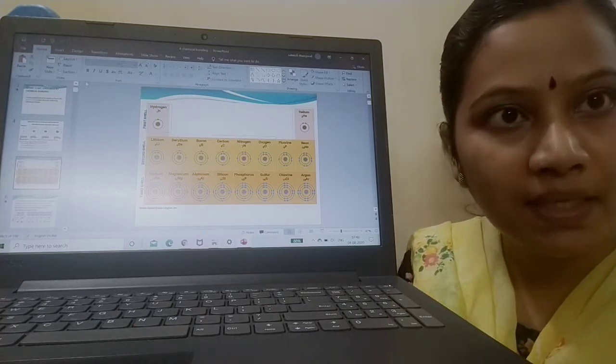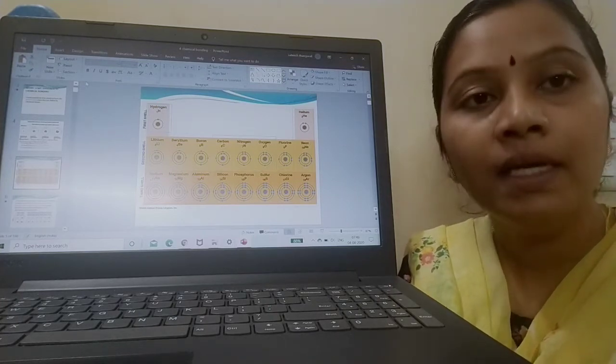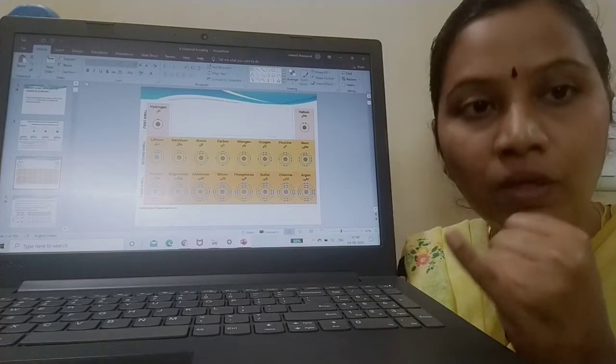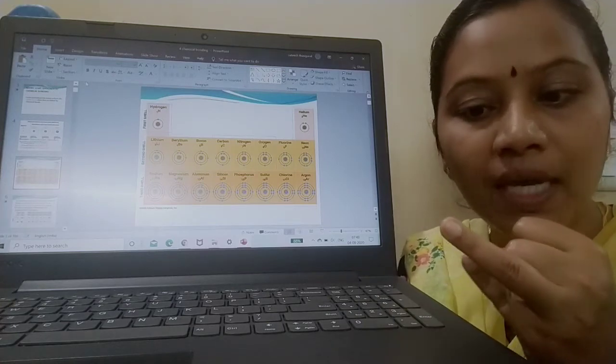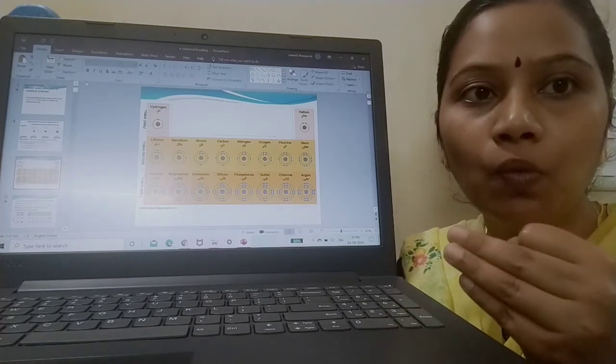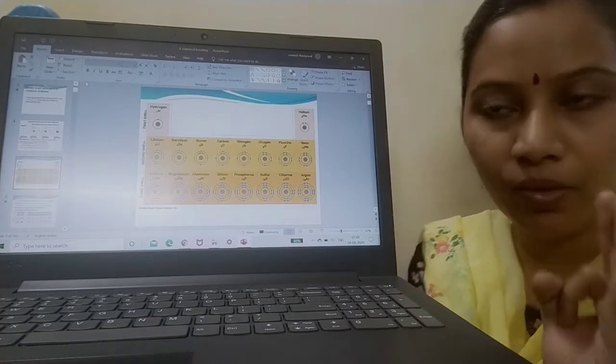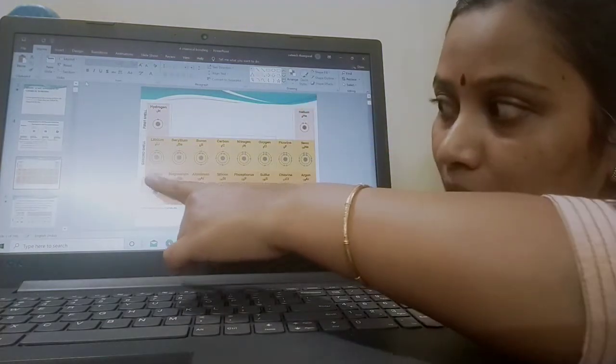Sodium's atomic number is 11. So how will you fill? Innermost shell will have 2. Outermost will have 8. 8 plus 2 is 10. Remaining 1 will go into the third shell. Okay, clear? Let me explain sodium again.